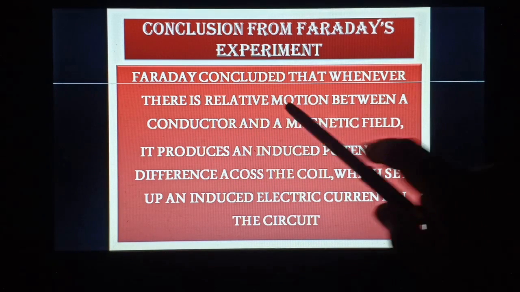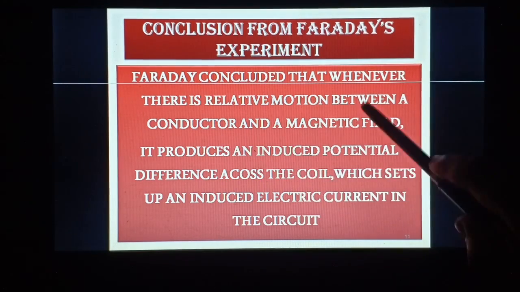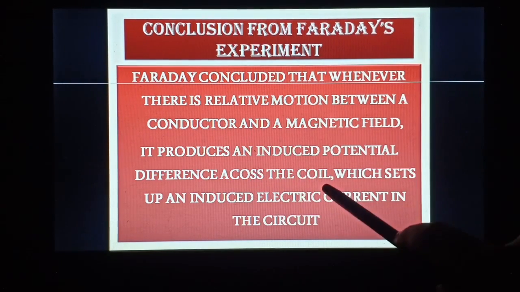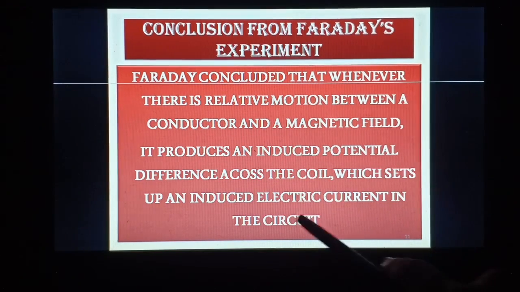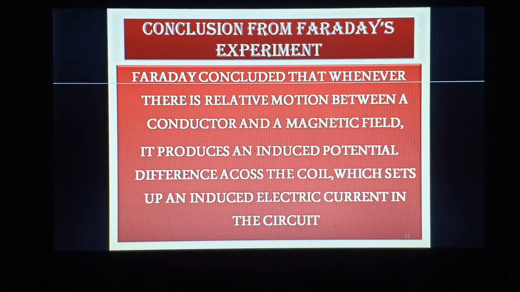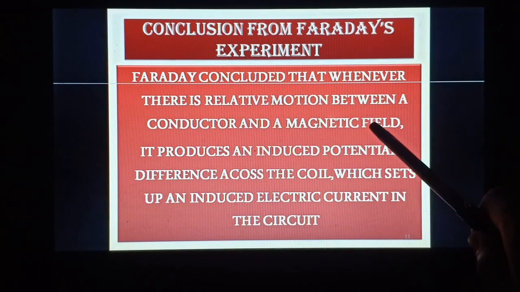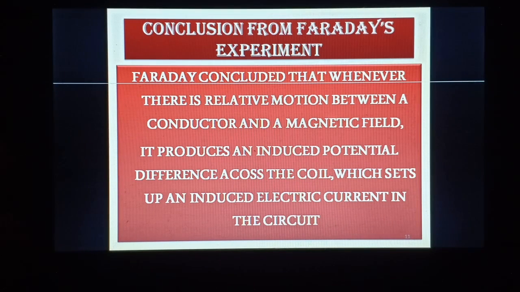So, when there is a relative motion between a conductor and a magnetic field, there is an induced potential difference across the coil, which sets up an induced current in the circuit. Finally, the conclusion was that whenever there is a relative motion between a conductor and a magnetic field, it induces a potential difference across the coil, which actually sends out an electric current in the circuit.